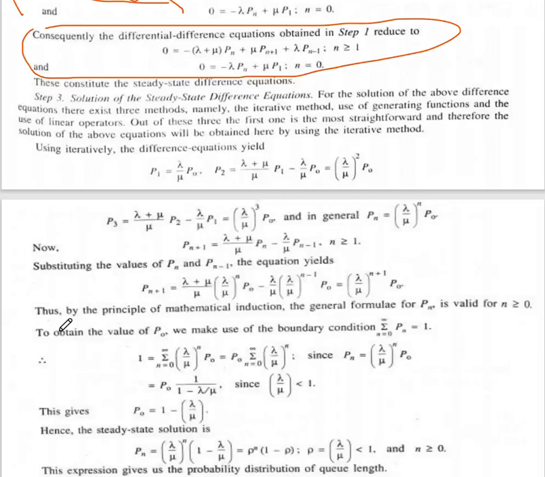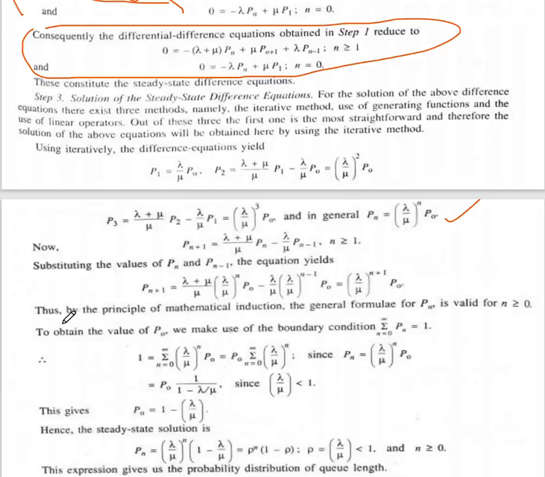By using the iterative method, after solving we get P1 equal to lambda upon mu P0. Second, P2 equal to (lambda plus mu) upon mu P1 minus lambda upon mu P0, so we will get (lambda by mu) squared P0. P3 is (lambda by mu) cubed P0, and in general it can be written as Pn equal to (lambda by mu) to the power n P0. So this is the general term.